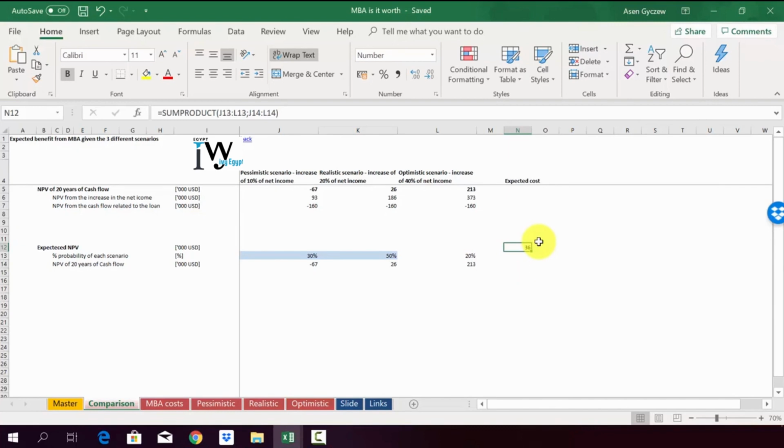So it means that given the cost of the MBA, most likely I'm expecting less than 40,000 in 20 years. And now the decision is up to you. So you know the probabilities and you know what the upside is, so you can decide whether it is worth the effort to get an additional 40,000 over the next 20 years, or maybe it makes more sense to do something else during those 2 years.